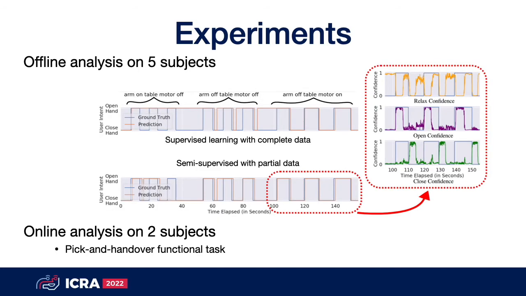We evaluate the performance of our method both offline and online. In the offline analysis, we evaluate on pre-collected testing dataset. Despite being trained only on one condition, our method outperforms the supervised learning baseline that is trained on all conditions. This is because our method is able to learn from unlabeled data in the testing dataset on the fly.